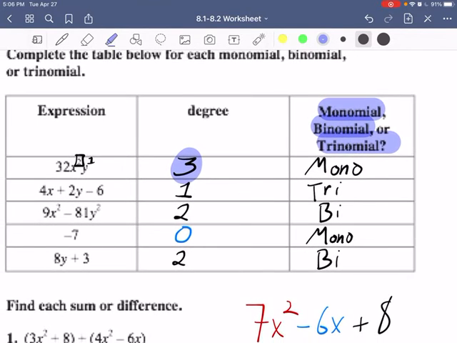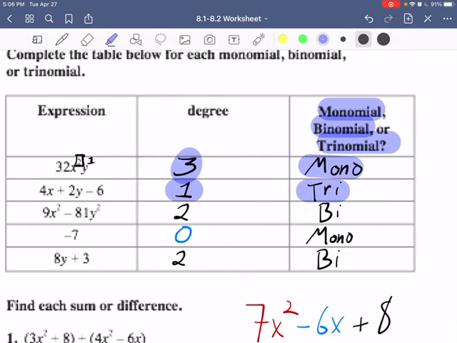Then we look at 4x plus 2y minus 6, and the degree is actually only 1. There's only exponent of 1, that's the greatest degree of that polynomial, and it's actually a trinomial because there are 3 different terms. Now we've got 9x squared minus 81y squared.